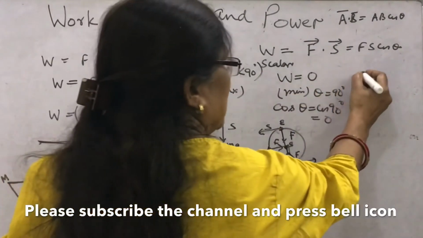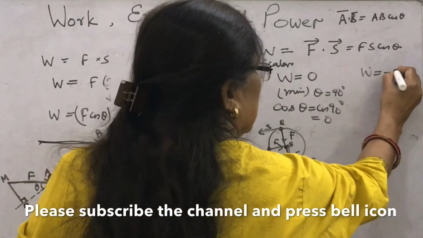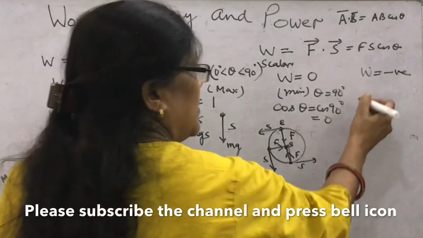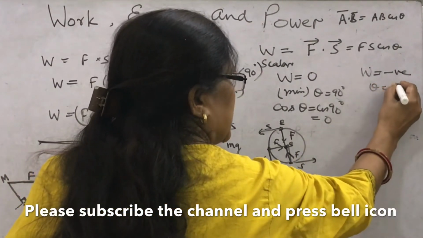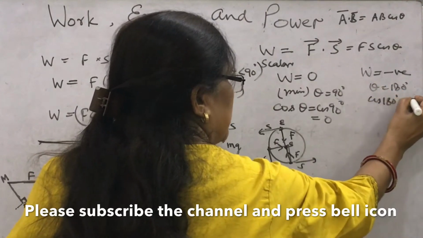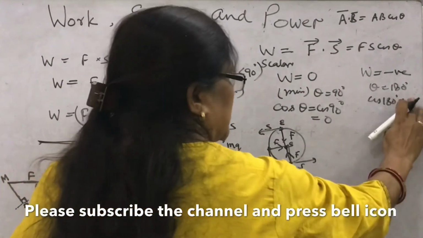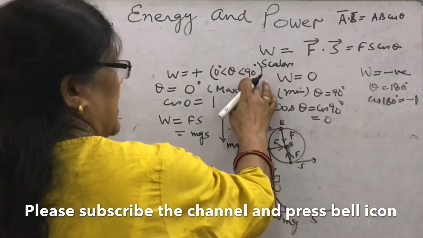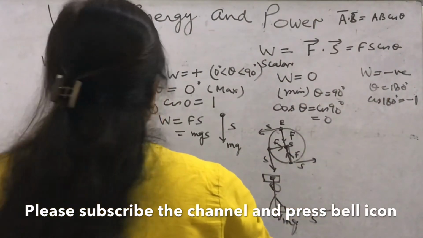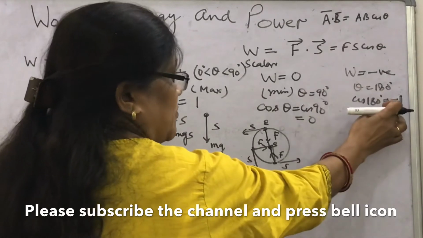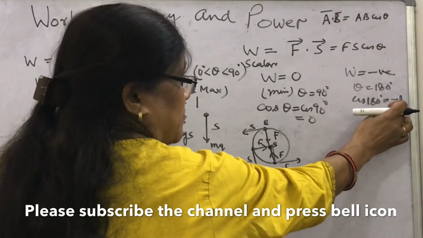Similarly, in the third case, you will find W as negative. When is the work done said to be negative? When theta is 180 degree, because cos 180 is -1. So work done is negative for angle more than 90 degree, and maximum at cos 180 degree, which is -1.